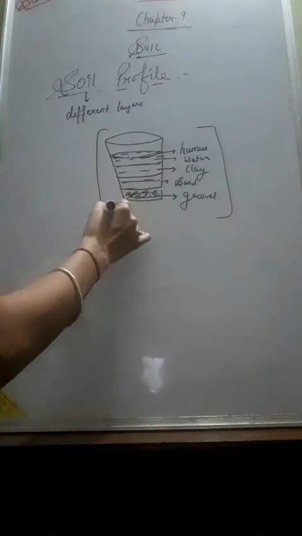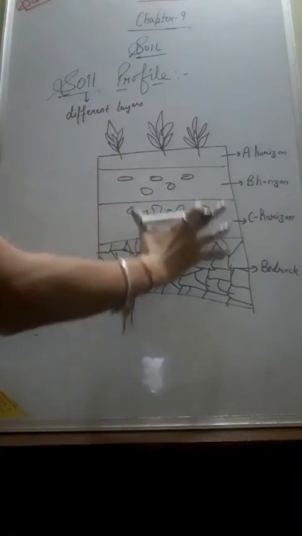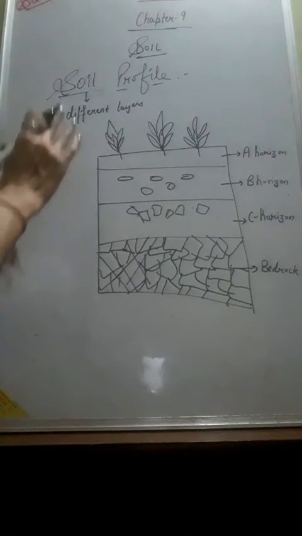Every layer has a different texture, different size, different color and also different chemical composition. So all of these layers are called horizons, right? We call these layers a horizon. Usually this is the soil profile, and usually we see the top surface of the soil. But if you're digging a well or laying the foundation of a building, then you can see the various layers of the soil.